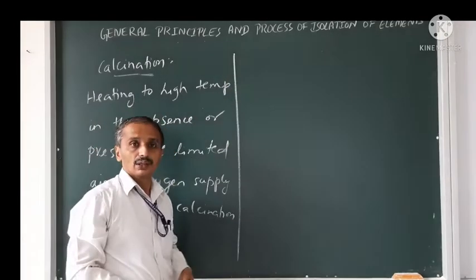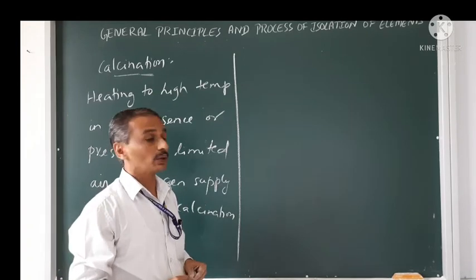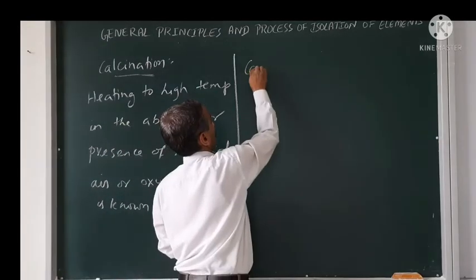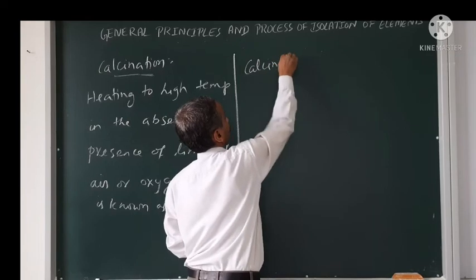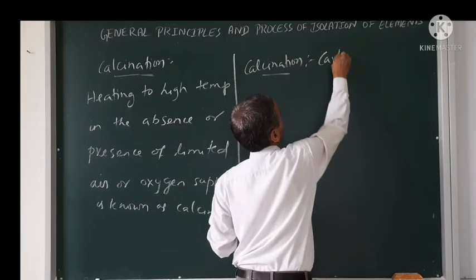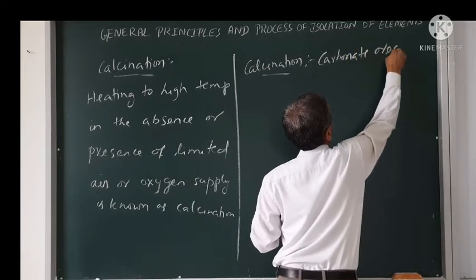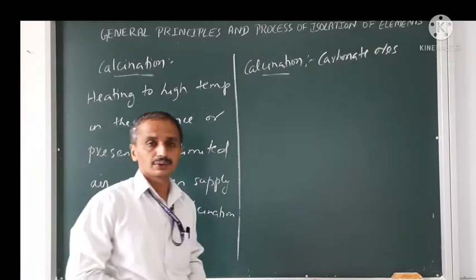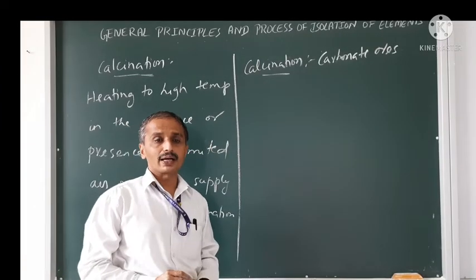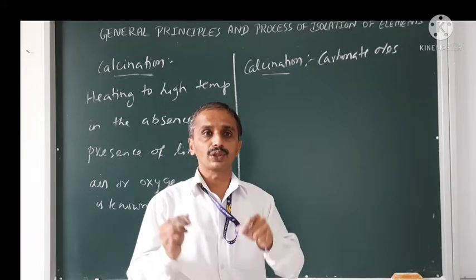See, this calcination process is applicable for carbonate ores. Calcination is for carbonate ores. Come and tell me carbonate ores. I can have malachite, where I have CuCO3, and CaCO3.